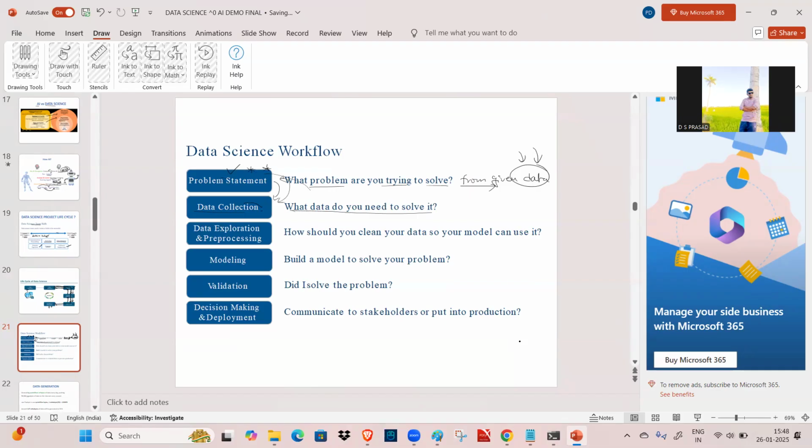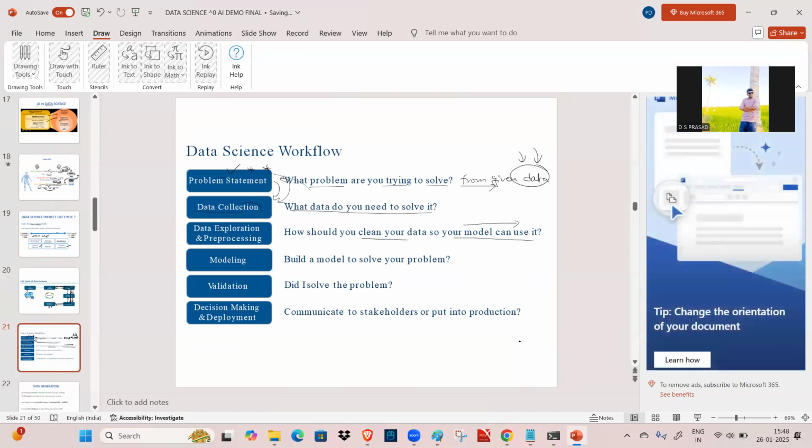So maybe data collection will be the second point, and problem statement may be a second point. Okay. And the data exploration and pre-processing: how should you clean your data so your model can use it? So what is the need of using the model? It means to develop a very good application such that all the people, clients, or customers can utilize this application.